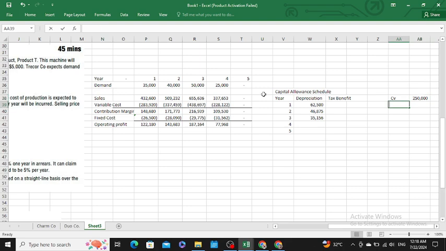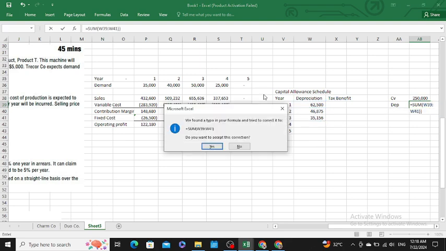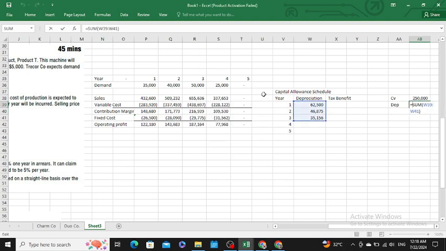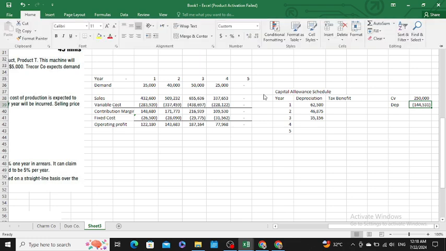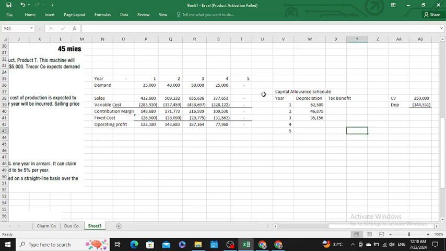250,000. Then depreciation would be, sir, if you accumulate the depreciation for 3 years, it would be 144,531. Then we would calculate the written down value. Our written down value is 105,469.